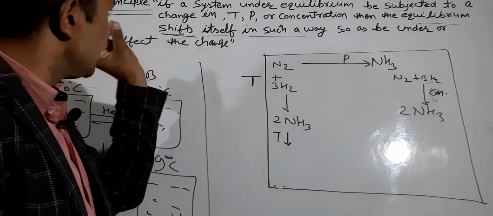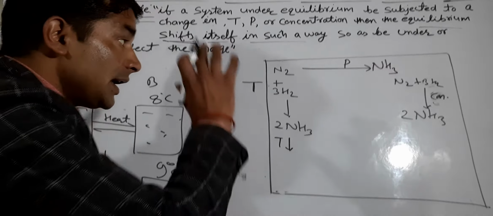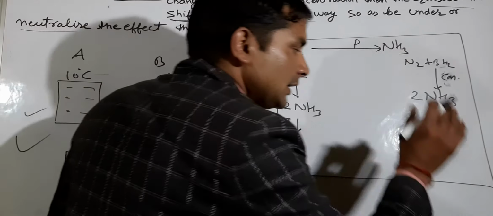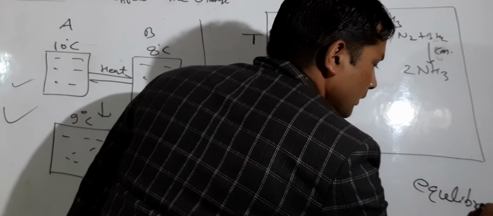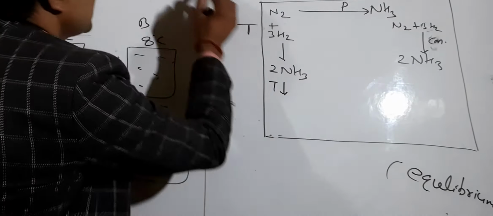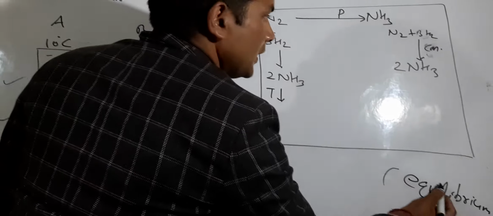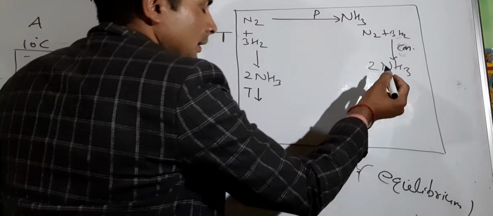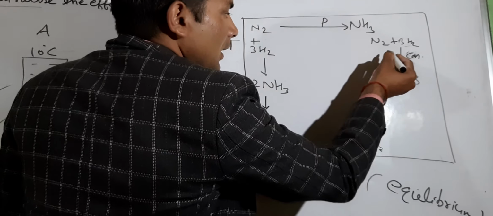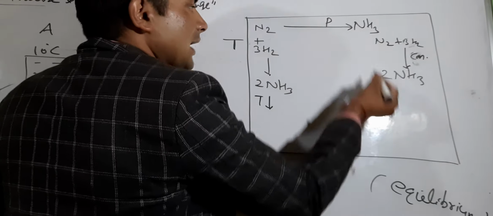Then Le Chatelier states that in this case, the equilibrium shifts itself and brings the reaction back in the opposite direction.